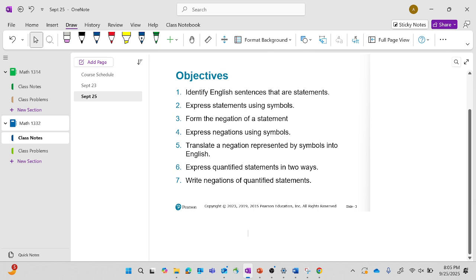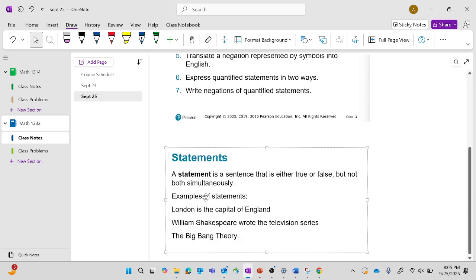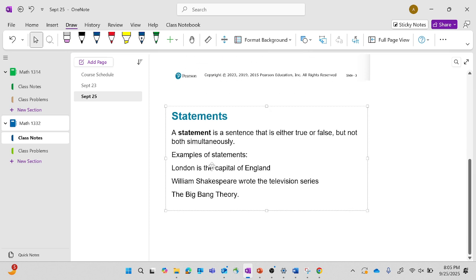Are y'all done copying this, or are you also writing? You good? Okay. So we have some vocabulary to go over. One thing is what a statement is. A statement is a sentence that is either true or false, but not both simultaneously. These are some examples of statements.